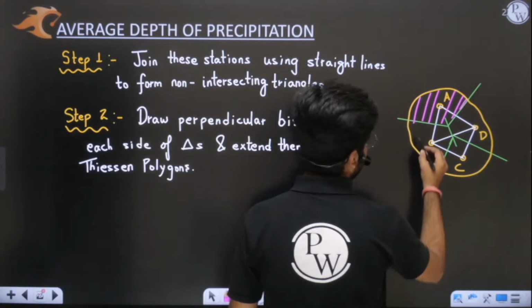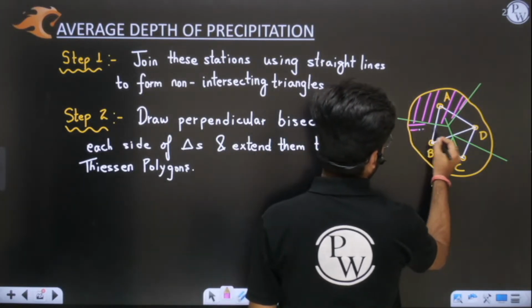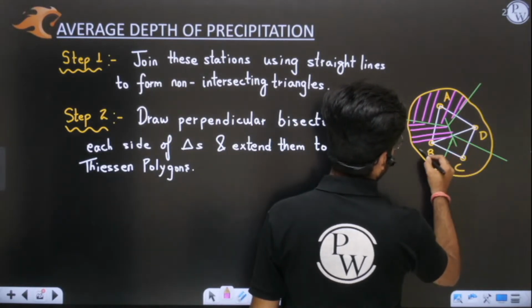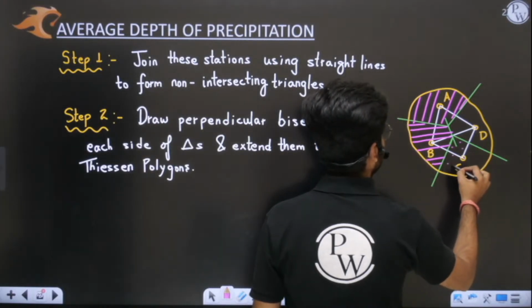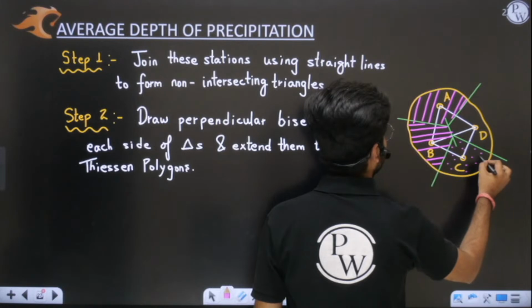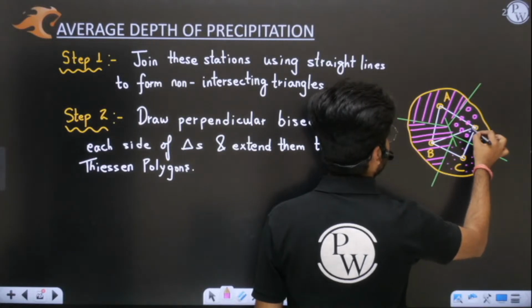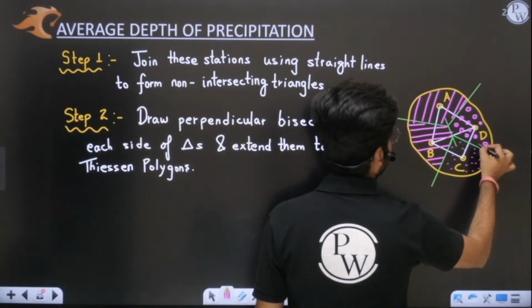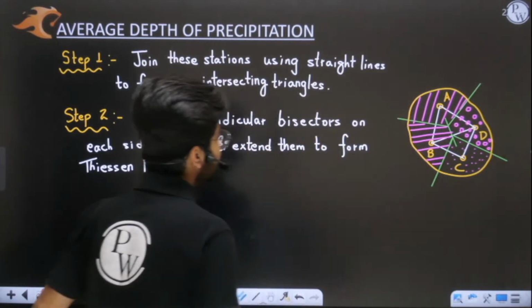See, if these areas are irregular, wait a second. This is for station B. This is for station D. See, I am showing with different shade. This I am showing with a circle. Okay, this is your station. This is your Thiessen polygon for station D. Okay, so the A, B, C, D Thiessen polygons are shown to you.